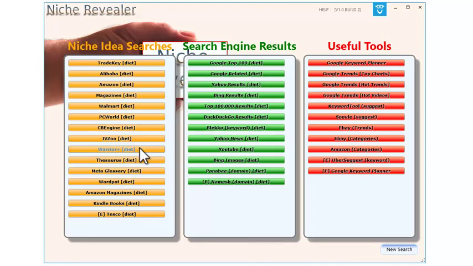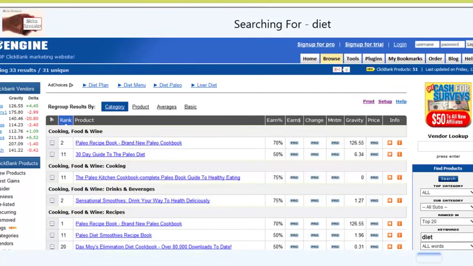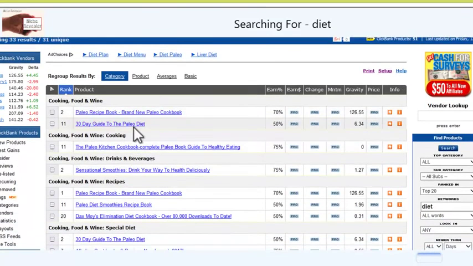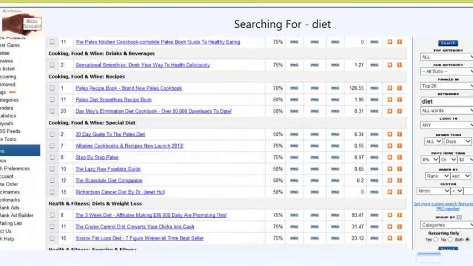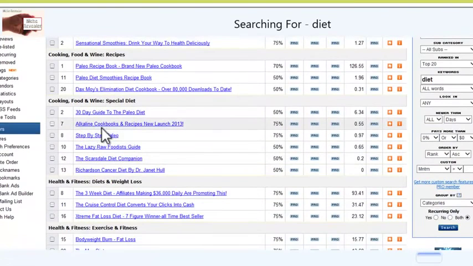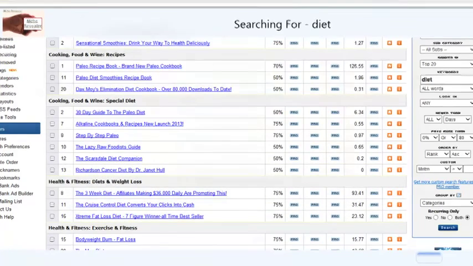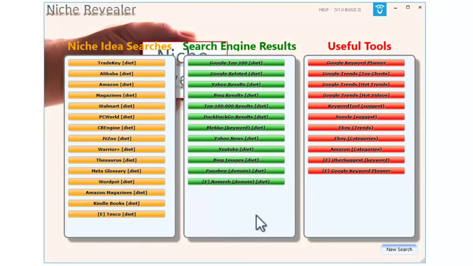JVZoo and Warrior Plus would be more likely to be IM style products, but ClickBank of course do a whole variety of products. So let's have a look at CB Engine, and you can see lots of diet related products here. Paleo recipes, 30-day guide to paleo kitchens. Obviously paleo is very popular in the diet products. We look a bit further down, we've got alkaline cookbooks, step-by-step paleo again, raw foodist guide, Scarsdale diet, cancer diet, 3-week diet, cruise control diet, extreme fat loss. So, you know, again, these are all ideas. You can see what products are doing well, gives you an idea for your products or even ideas for your niche that you might want to go into.